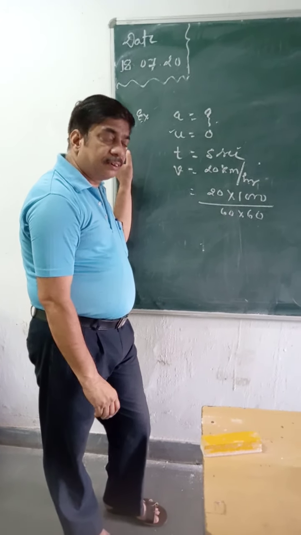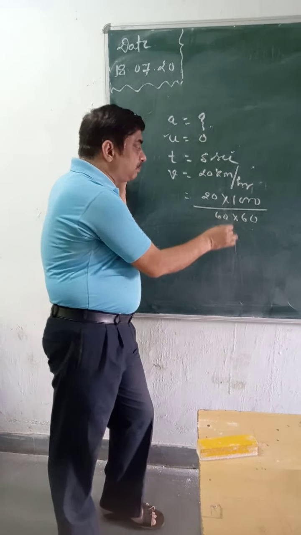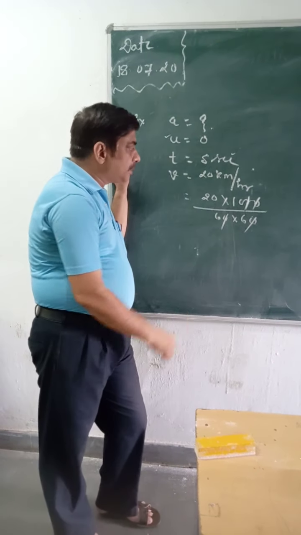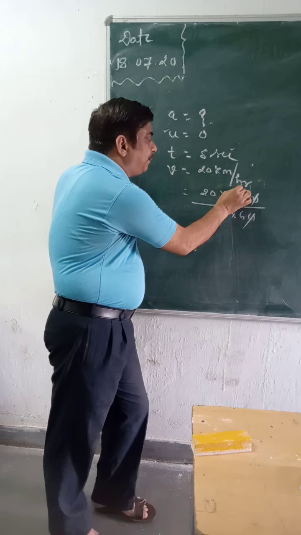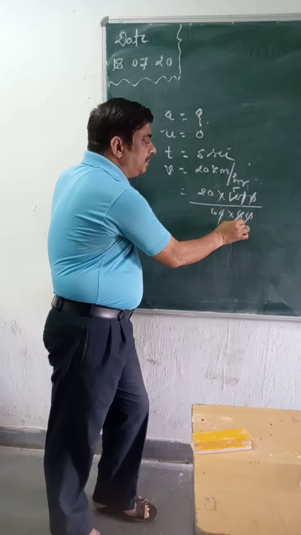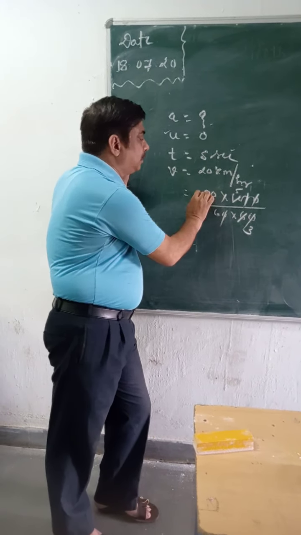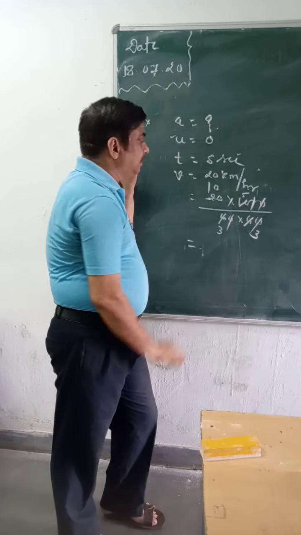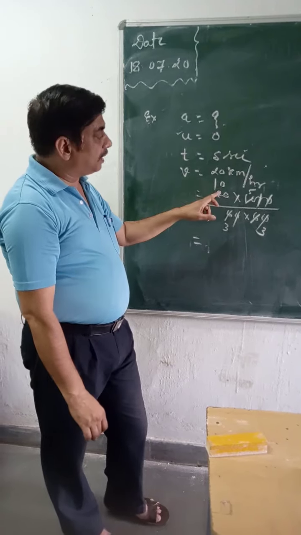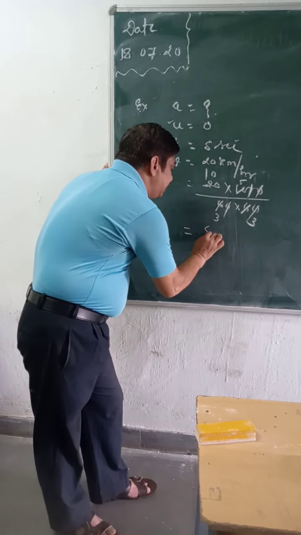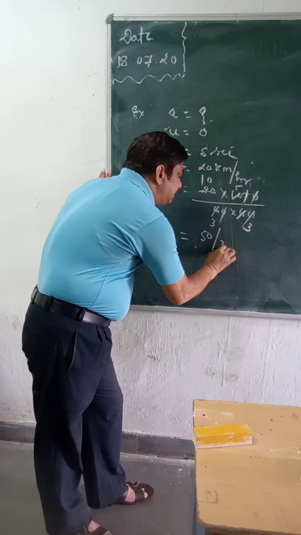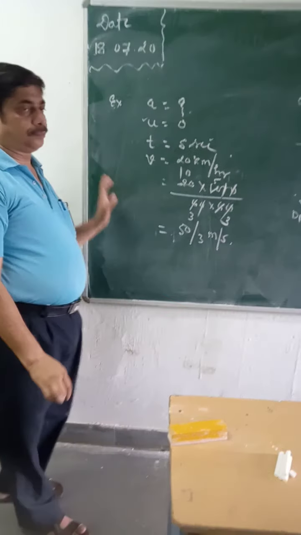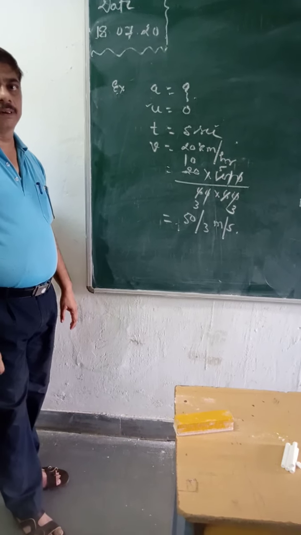Now these two zeros are going to be cancelled. Then 2 5 is 10 and 2 3 is 6. 2 10 is 20 and 2 3. So here 6, now this is 50 divided by 3 meter per second. Any doubt?